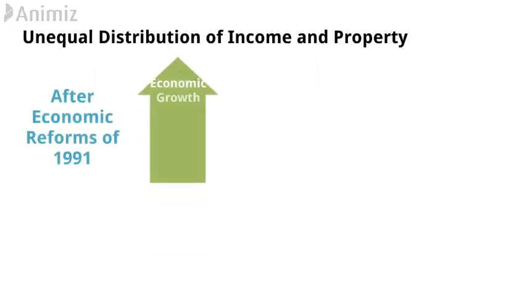After the economic reforms of 1991, economic growth took place in the economy, and as a result, per capita income also increased. But this per capita income has increased because the income of the rich class of society has increased. Whose income increased? The income of Tata, Ambani, Mahindra and Adani has increased. The income of the middle class and those living below the poverty line has not increased. And due to this income inequality, lower poverty reduction is observed.